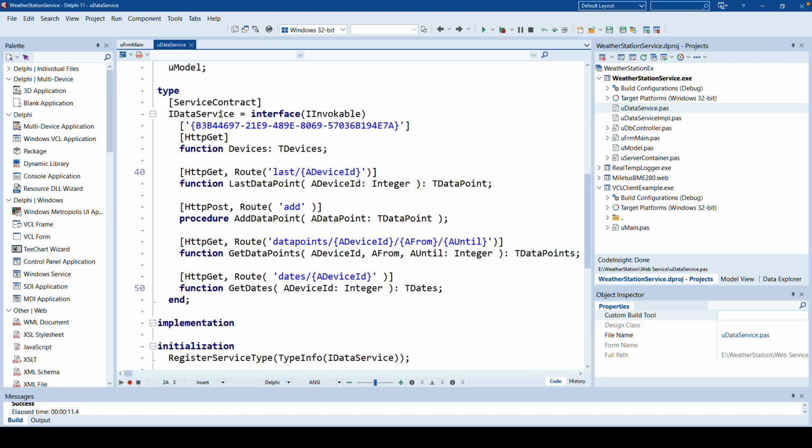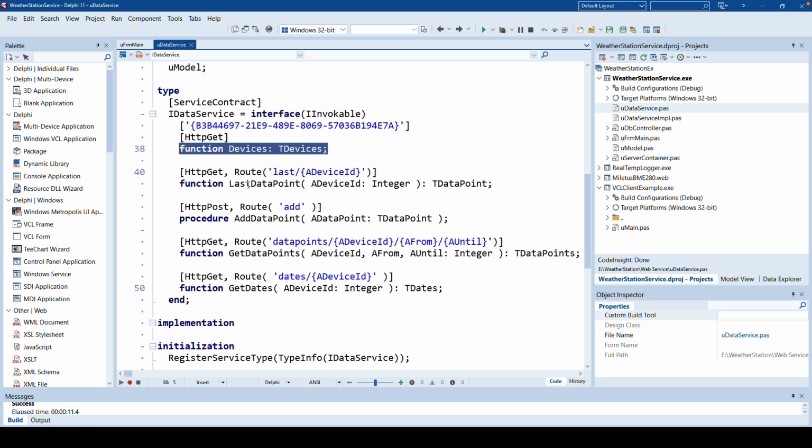After creating the server, you create services that run on this server. For example, here I created the IData service, which is responsible for giving information about the data that is stored inside of the database, and also gives clients the ability to store data and read data. So the most obvious thing to implement is the ability to see which devices are available.